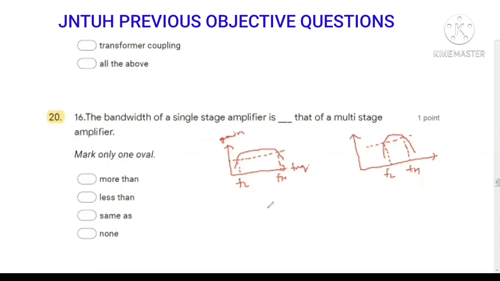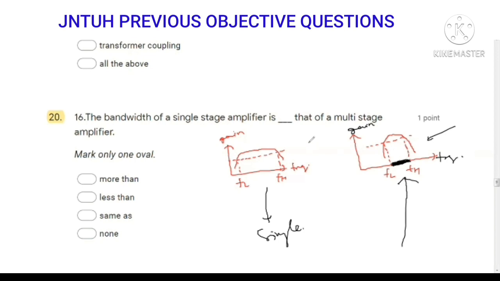Now if you assume this is the single stage amplifier frequency response, and you connect single stage amplifiers in cascading manner, then we will get the multi-stage amplifier. If we observe the multi-stage amplifier frequency response, we will get a response like this. So here the bandwidth is decreased; this is the frequency versus gain plot. The total overall bandwidth is decreasing, so compared to the single stage amplifier, the multi-stage amplifier bandwidth is decreasing.